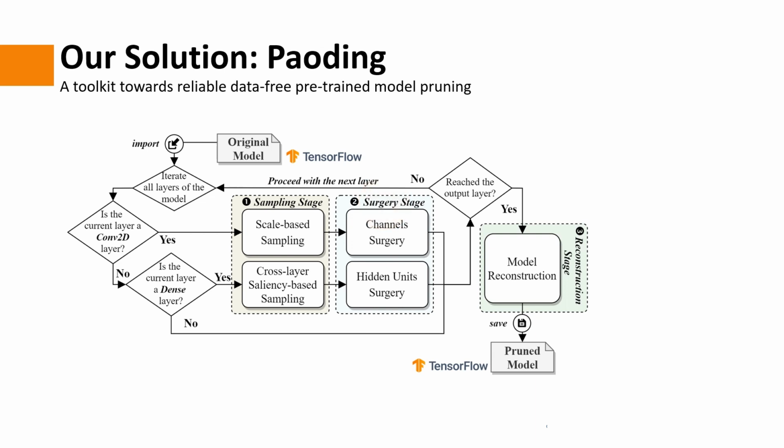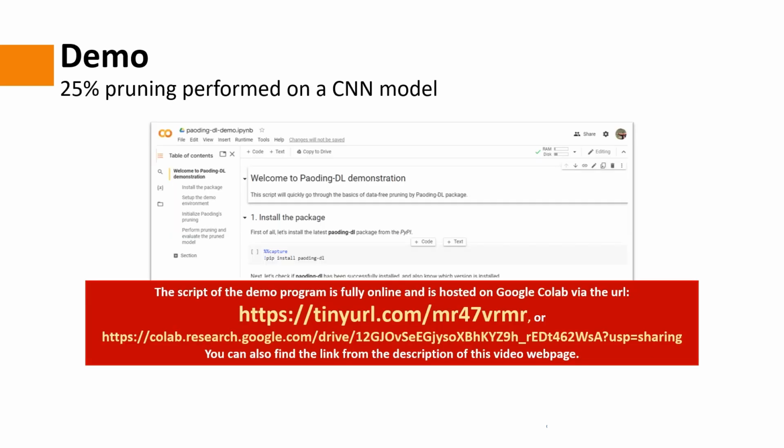We apply a surgery approach that deletes the candidate neurons from the model. Our approach shrinks the convolutional layer by deleting some channels for every filter. For fully connected layers, we directly cut off the entire hidden unit, including the bias and all its connections to the previous and next layers. Once the pruning is accomplished, we reconstruct the model with the pruned layers, and thus the pruned model has a strong architecture and a smaller size. Next, I will show you a quick demonstration video.